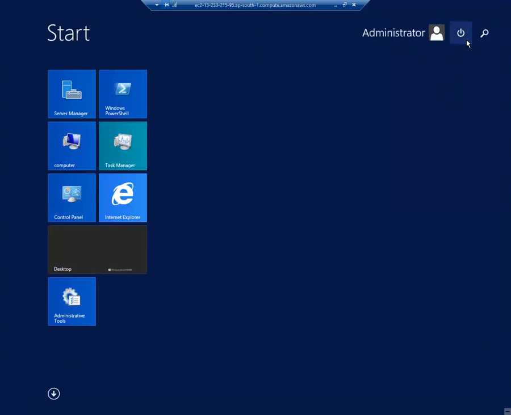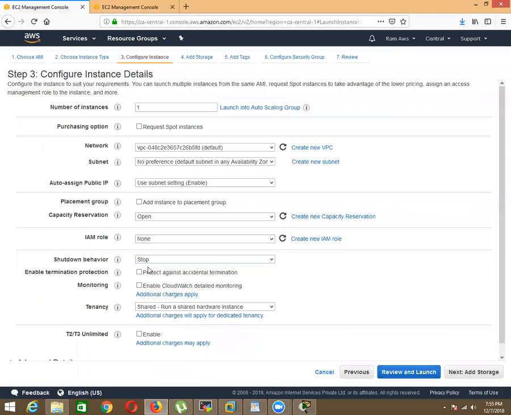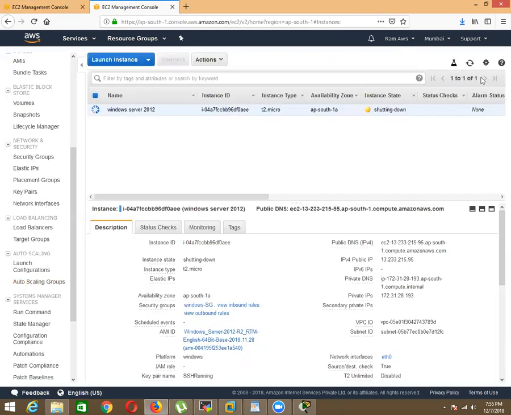So I'm going to click shutdown. Once you click shutdown, what will AWS do? See, they will be terminating. So internally you have given shutdown, and externally what action have they taken? Terminated. That is how the option works. If you give stop, then internally if you shut down, externally it will stop. That's the behavior of that option.